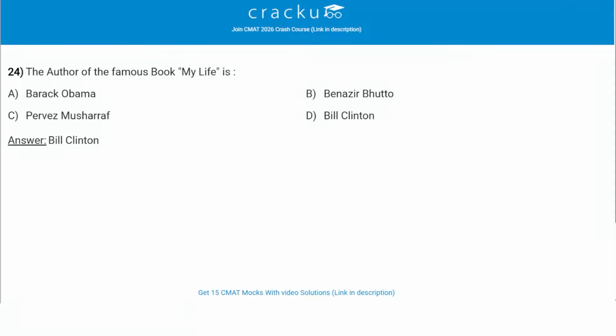The author of the famous book My Life is, so the author of this book is D, which is Bill Clinton. My Life is an autobiography written by Bill Clinton, the 42nd President of the United States. It was published in 2004 and it covers his early life, political rise, presidency, major policies and personal challenges. It also gives insight into American politics and key global events. So the correct answer is D, which is Bill Clinton, who authored the book My Life.